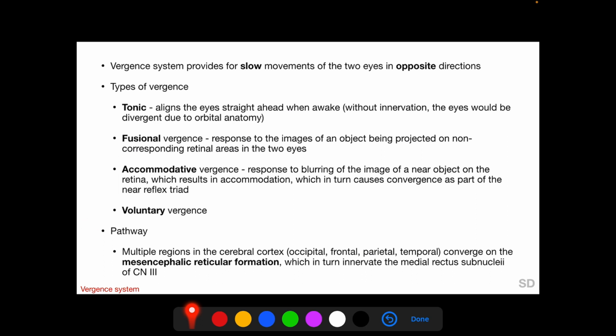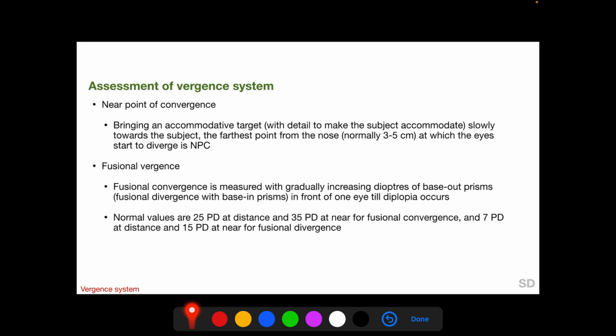And the pathways for the vergence movements are ill-defined but involve multiple regions in the cerebral cortex in the frontal, parietal, temporal and occipital, and they converge on the mesencephalic reticular formation, which in turn innervate the medial rectus subnuclei of cranial nerve 3.